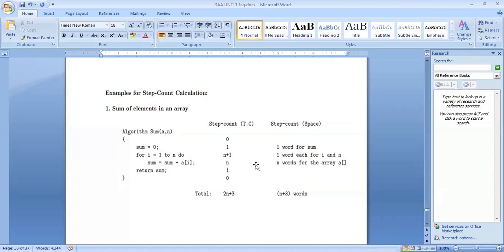Time complexity done. Now see the space complexity. In space complexity, we are taking sum equal to 0. That is one word for sum. We are using the for loop; in the for loop statement, we take one word each for i and n. Now sum equals sum plus A of i is executed n times, so n words for the array A. Now return sum, that is one statement. So the total is n plus 3 words.